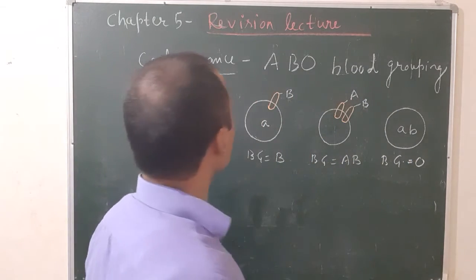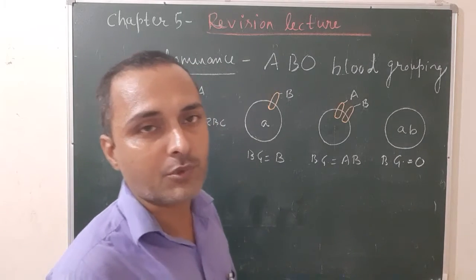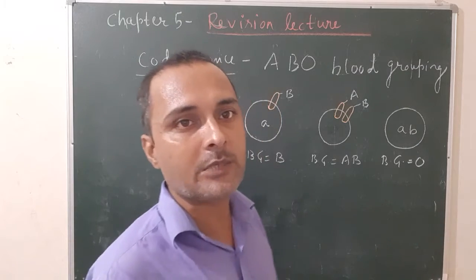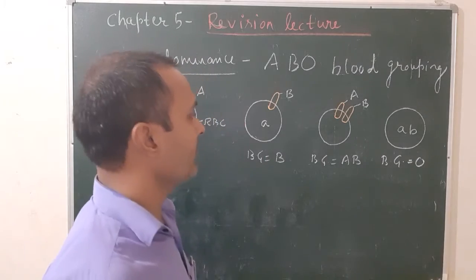So let us see. In ABO blood grouping you have to know multiple alleles and multiple allelism also. Then you can easily understand the phenomenon of codominance.